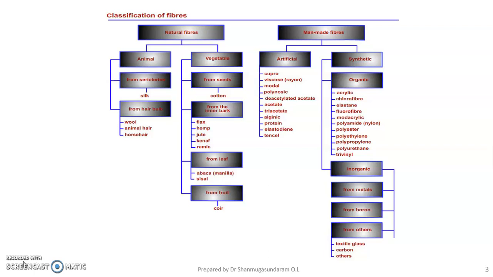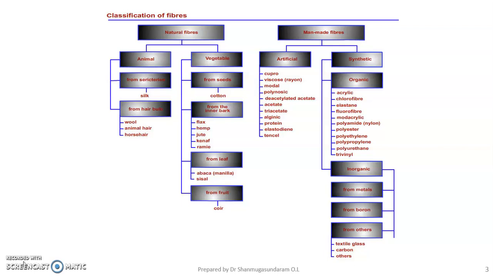Those fibers are called as semi-synthetic fibers or you can call them regenerated fibers. Examples of regenerated fibers are cuprammonium rayon, viscose rayon, polynosic rayon, acetate rayon, triacetate rayon. So many varieties of examples.